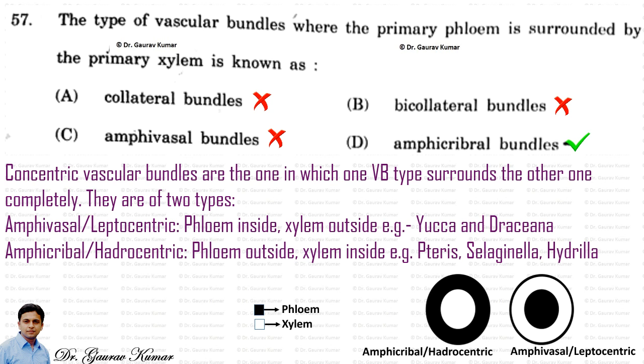There are two types: amphivasal or leptocentric, in which the phloem is inside and xylem outside, for example Yucca and Dracaena; and amphicribal or hadrocentric, in which the phloem is outside and xylem is inside, for example Pteris, Selaginella, Hydrilla, etc. You can see the arrangement of phloem and xylem in this figure which I have drawn for the amphicribal and the amphivasal vascular bundle.